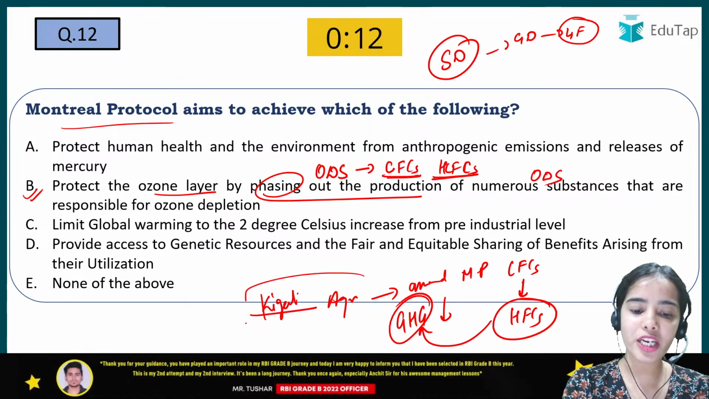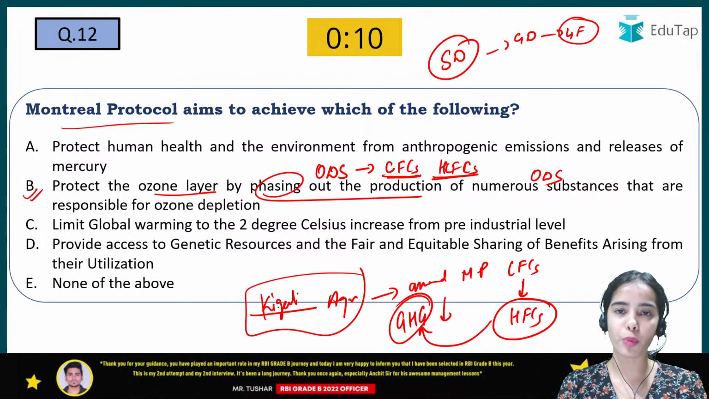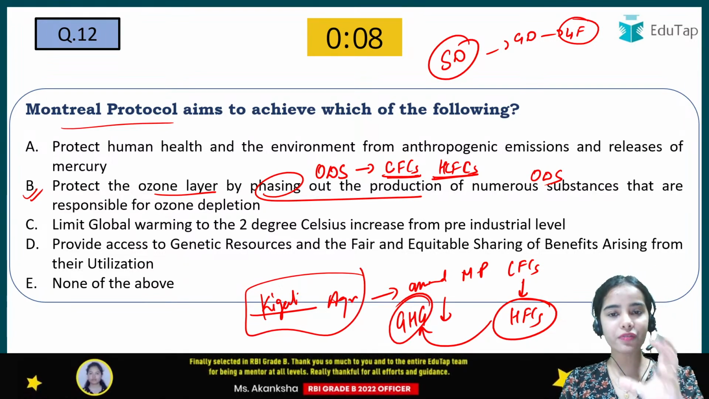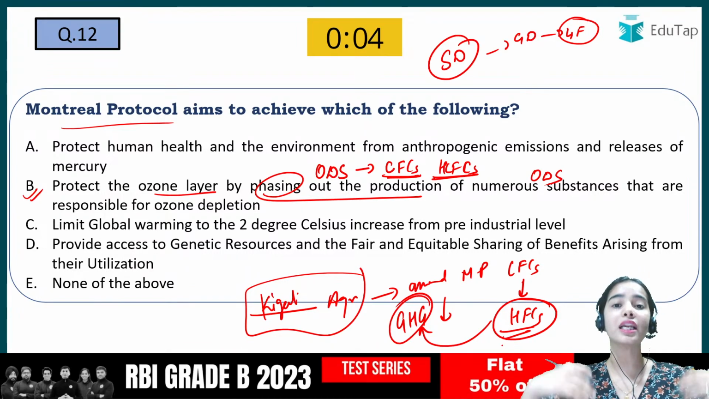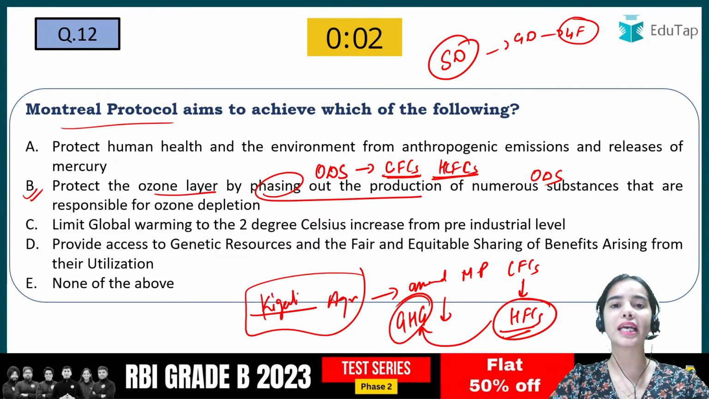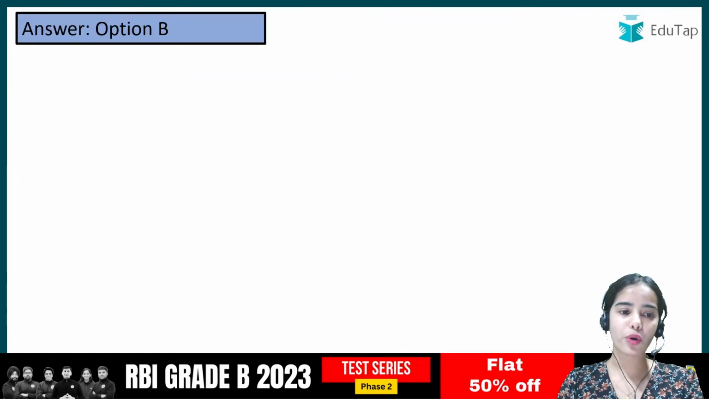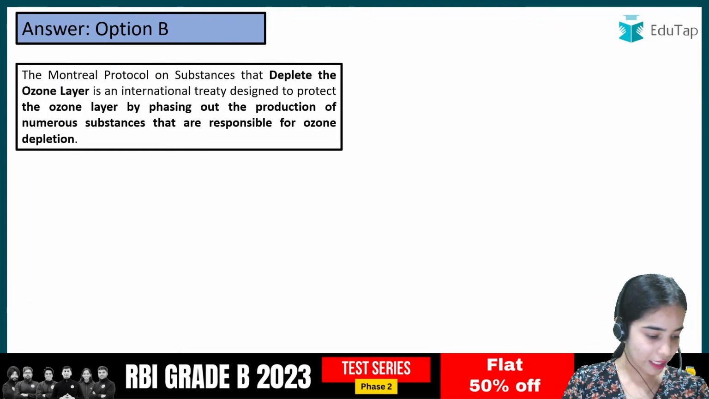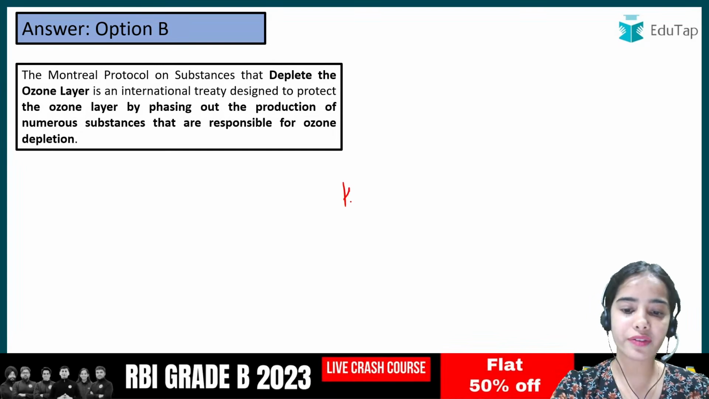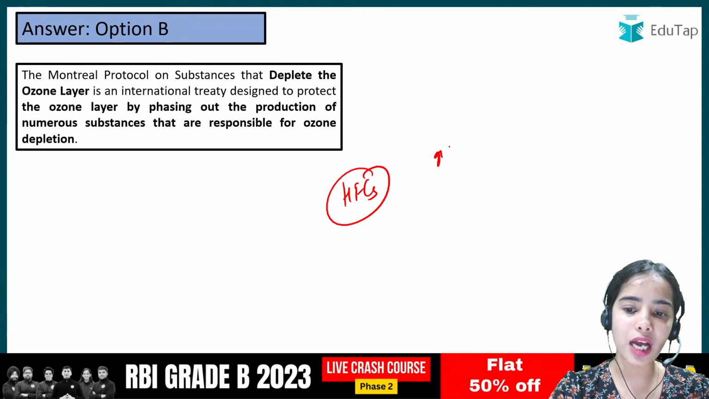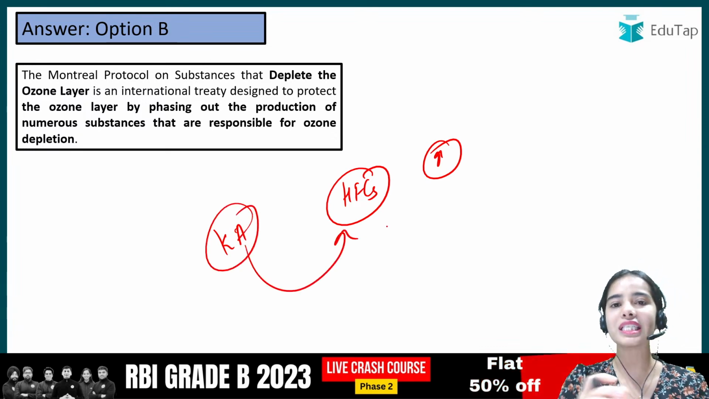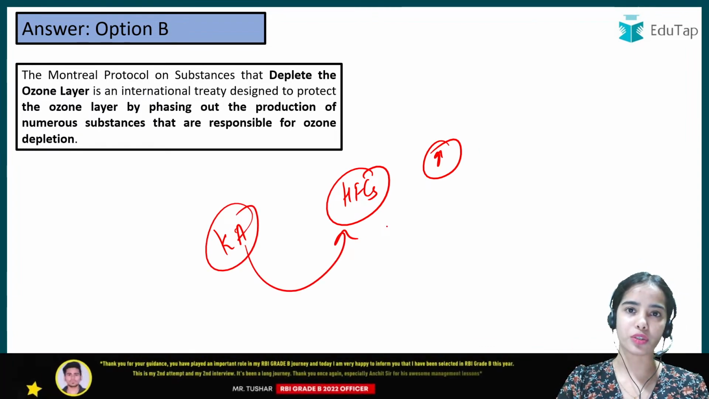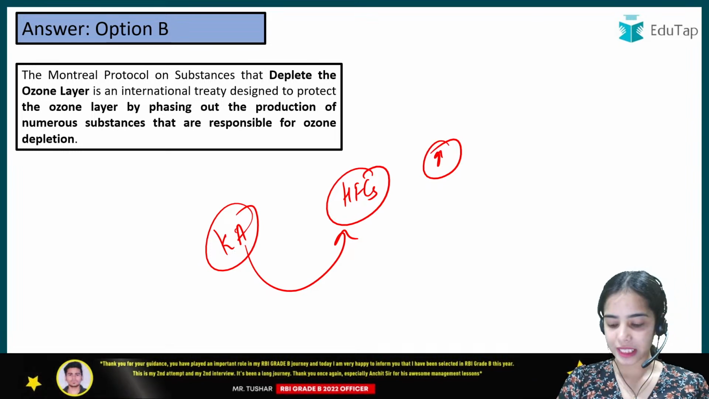So the Kigali Agreement was brought to amend the Montreal Protocol so that we can even stop hydrofluorocarbons, the greenhouse gases that can lead to climate change and global warming. So I hope you have got the brief understanding. Yes, very good. So the HFCs increase the greenhouse effect, and that's why the Kigali Agreement was brought to stop hydrofluorocarbons also. Okay, so this is the basic idea.